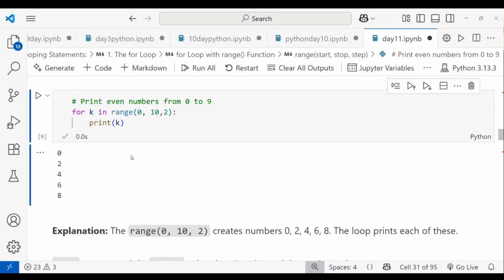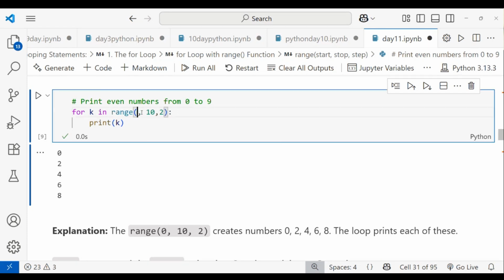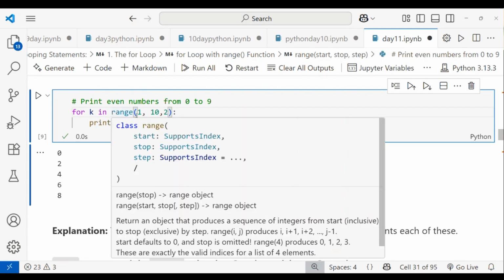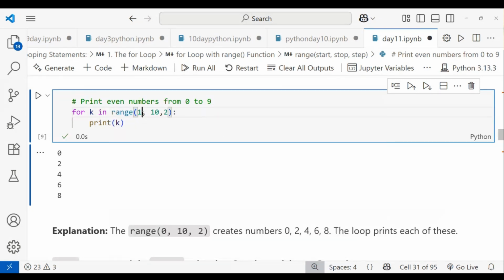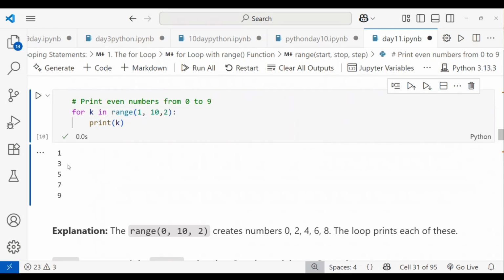Okay, if you want odd numbers, what you do is, instead of starting from 0, I give 1. So when I give 1, it starts from 1. 1 is an odd number, and 2 should be skipped, that is an even number. I want 3 next, and I give the step value 2, the same thing as for even numbers, but I change the start value. So I'm running this one. You can see 1, 3, 5, 7, 9. These are odd numbers. Like that it will work.